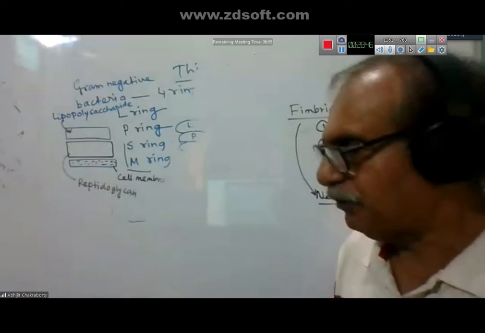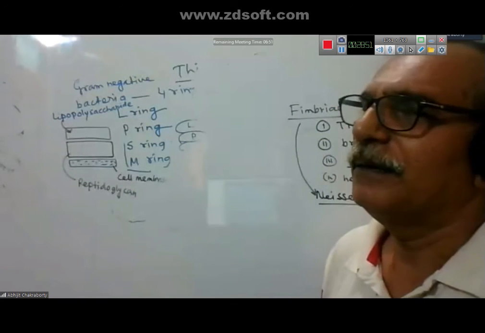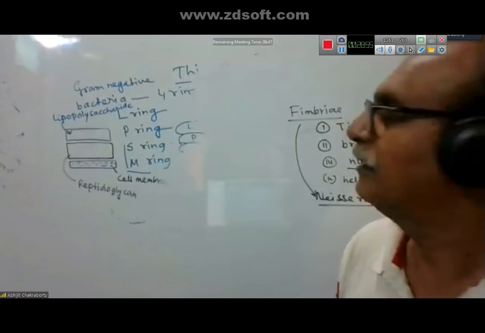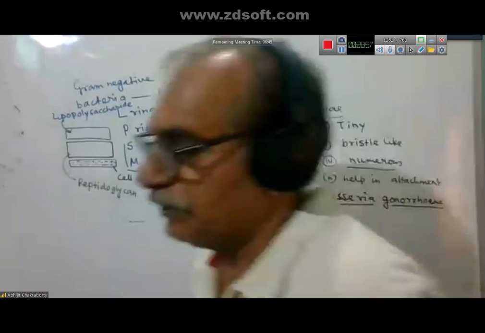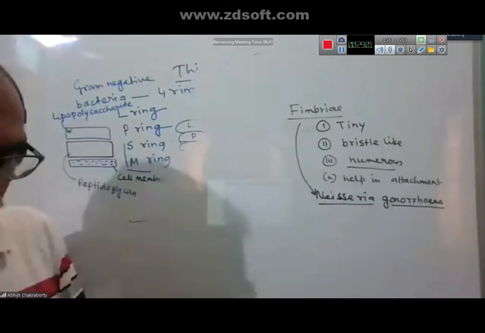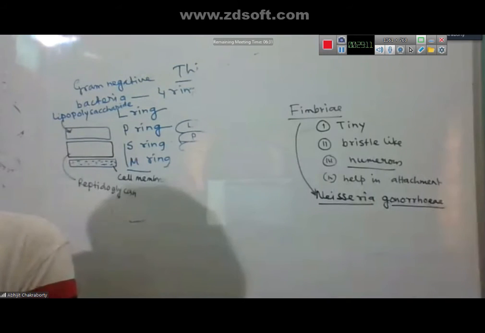Fimbriae are generally found in both gram-positive and gram-negative bacteria, but pili are generally found in gram-negative bacteria. So this is the second point. We have to complete these now, and proceed towards bacterial reproduction. Write it down, complete it.